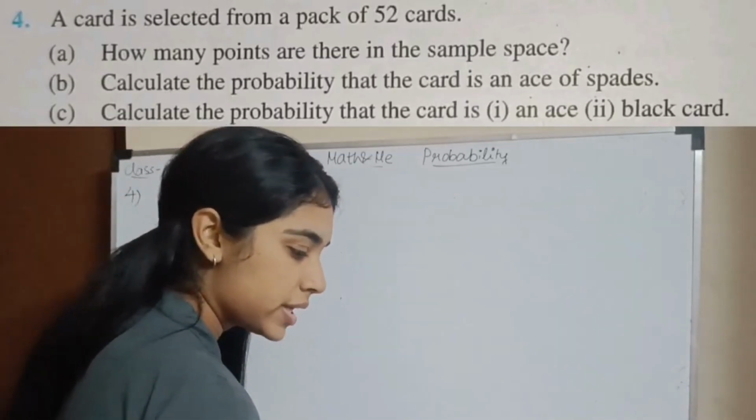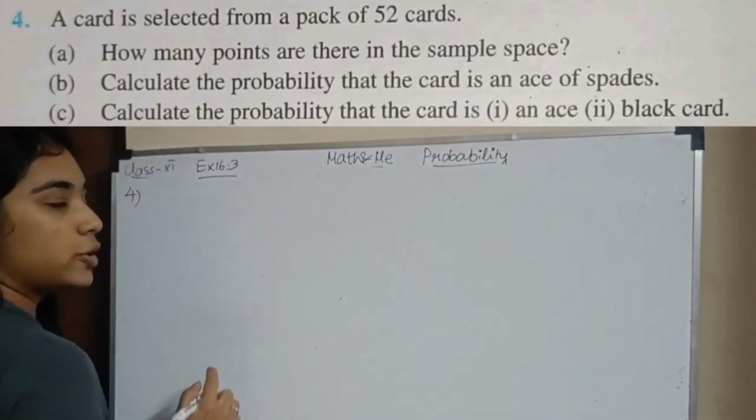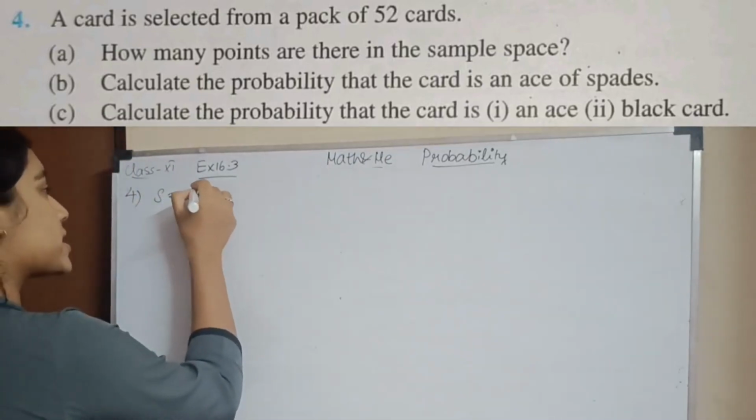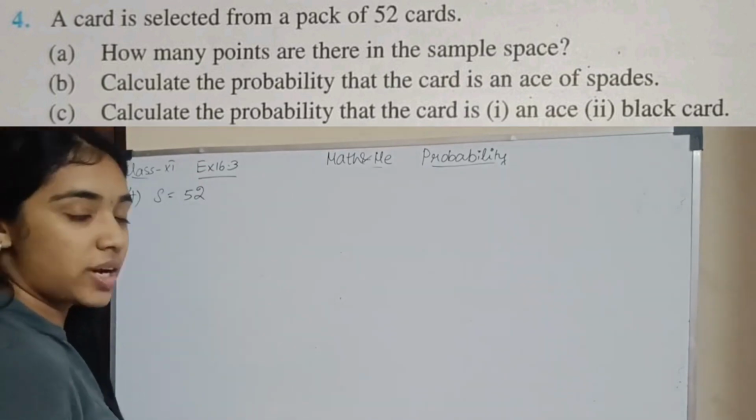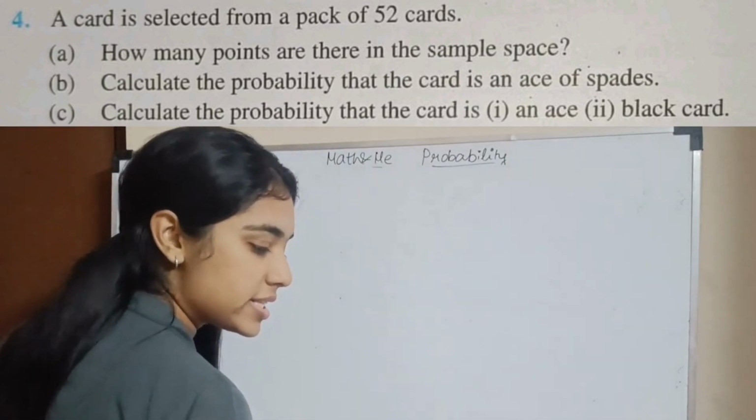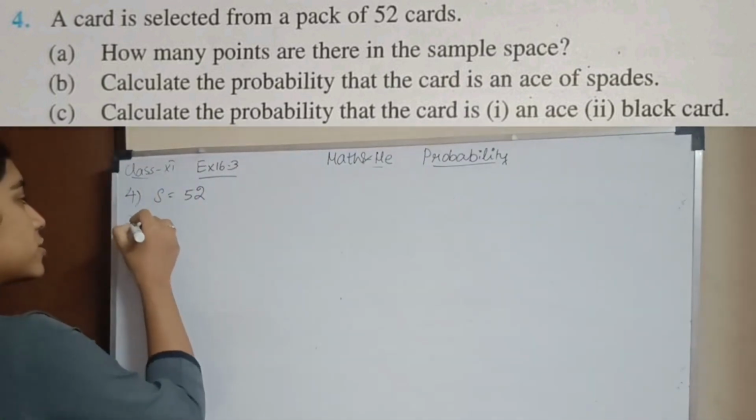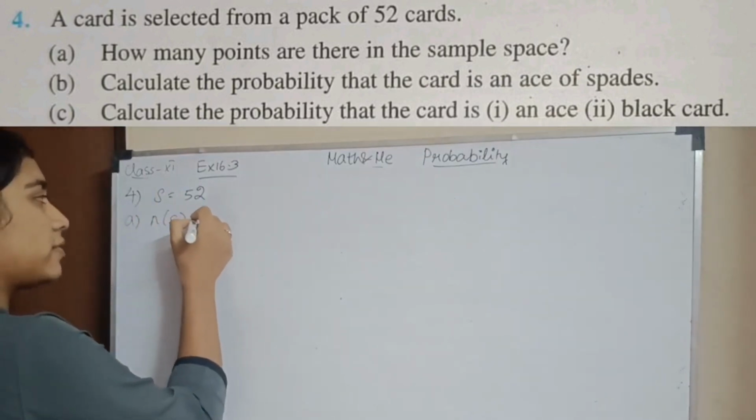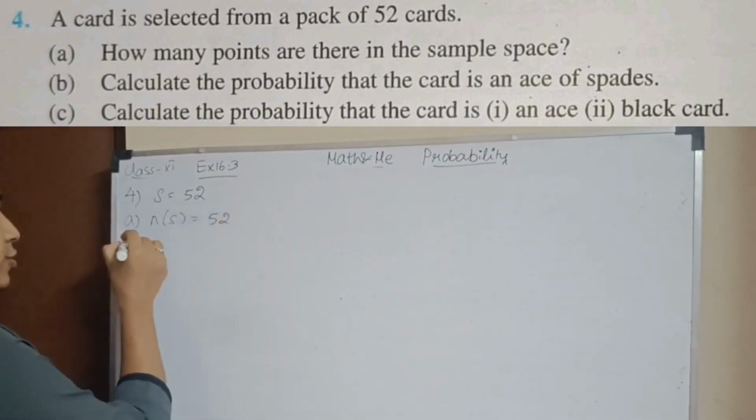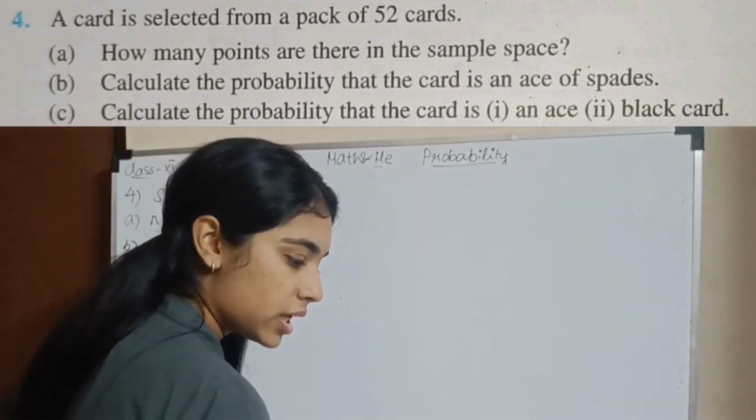Question number 4. A card is selected from a pack of 52 cards. Now, total number of sample space is 52. How many cards do you have? 52. How many points are there in the sample space? So first, how many points do you have? What is your sample space? It is 52.